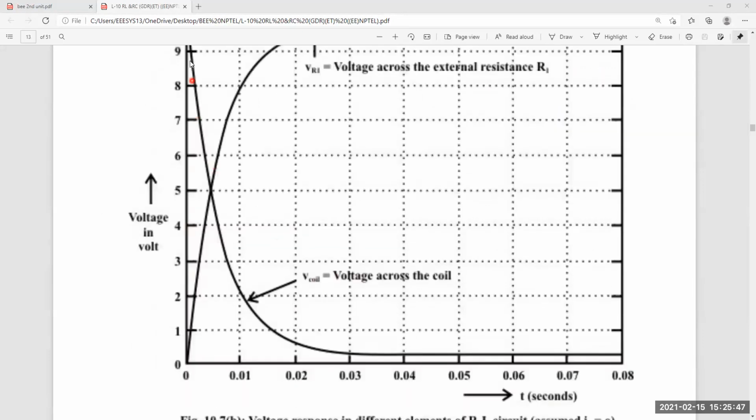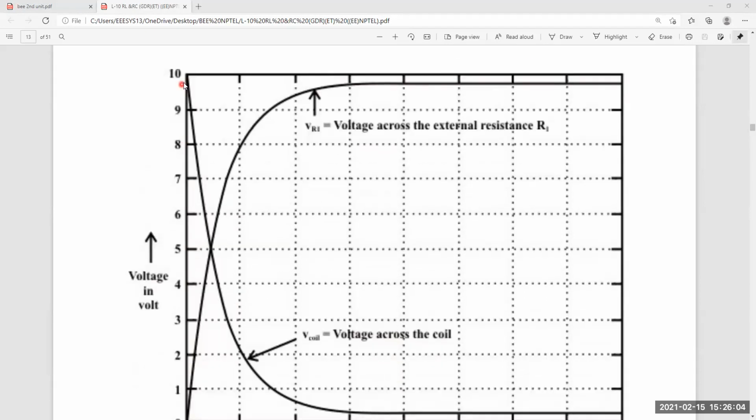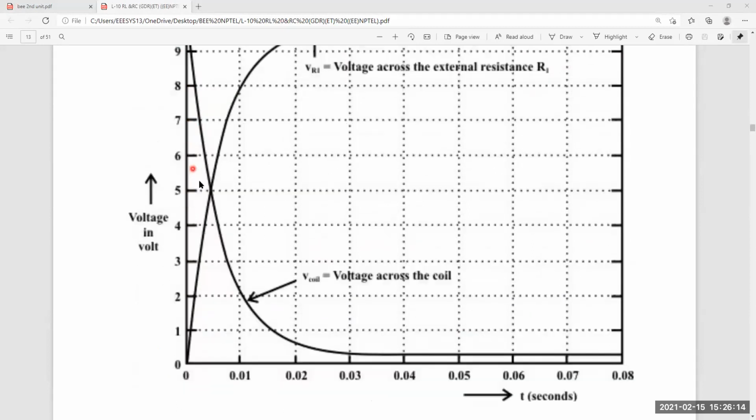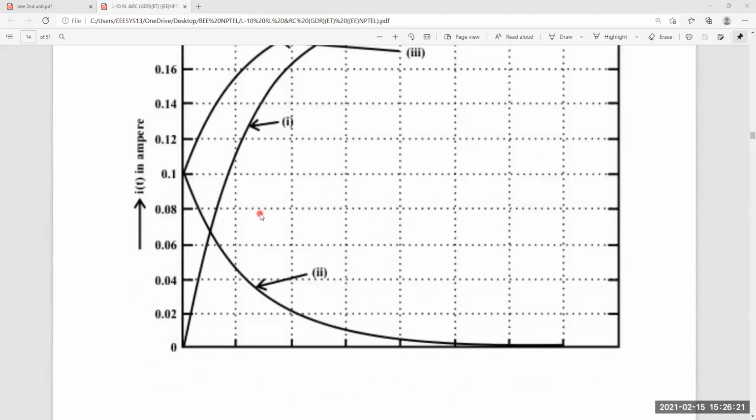That's why the voltage across the inductor goes on decreasing. At a transient condition, the inductor acts as an open circuit as it does not allow sudden changes in current. At t equal to 0, the inductor does not allow sudden changes in current. That's why it acts as an open circuit, and the voltage across the inductor is maximum. At t equal to 0 the current is very small. That's why the voltage across the inductor slowly decreases while the current goes on increasing. So that is the concept behind this.